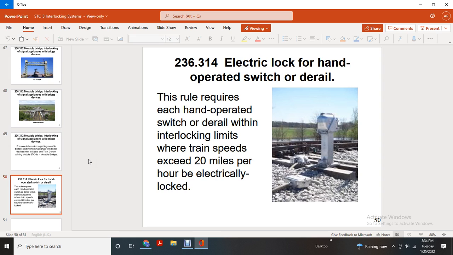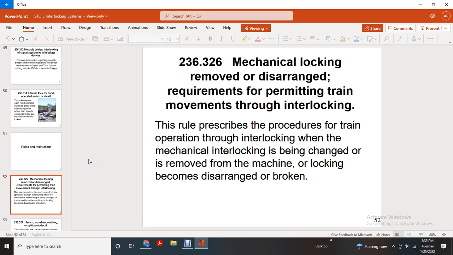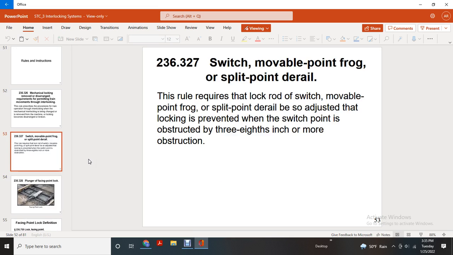If the derail rule requires each hand operated switch or derail within the interlocking limits where the train speed exceeds 20 miles per hour to be electrically locked. Rules and instruction. Mechanical locking: removing the disarranged requirements of permitting train movement through the interlocking. The rule prescribes the proceed of the train operation through the interlocking when the mechanical interlocking is to be changed but is removed from the machine or locking becomes disarranged or broken.